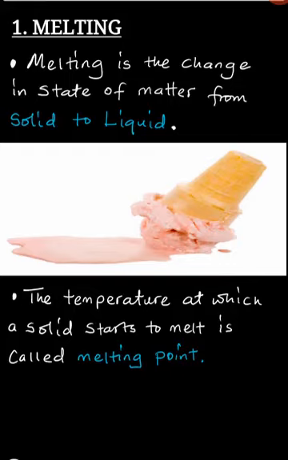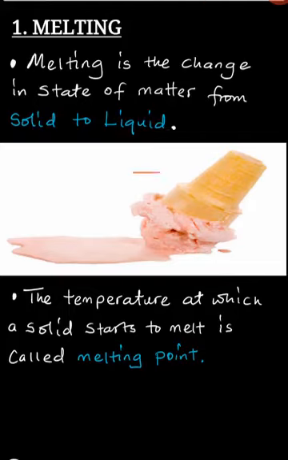Now, what you must understand is, first of all, the definition of what melting is. So, by definition, melting is the change in state of matter from solid state to liquid state. So when matter is changing from solid to liquid, we call this process melting.